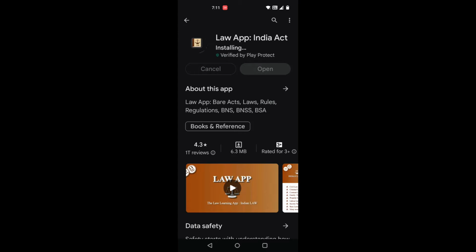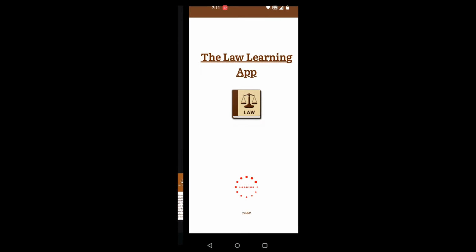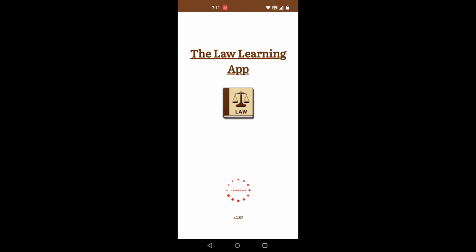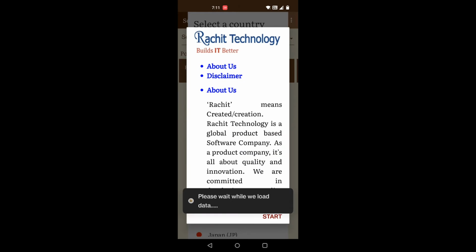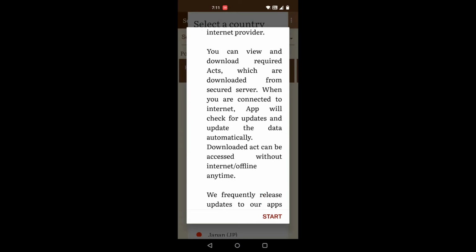Click on open. Click on start. Select country India.